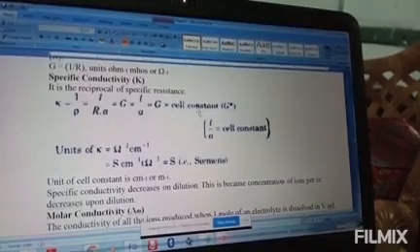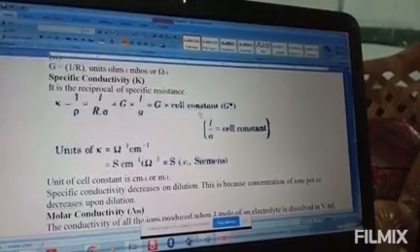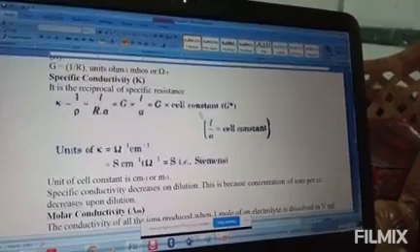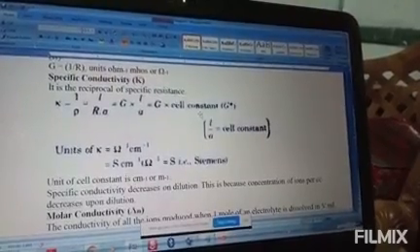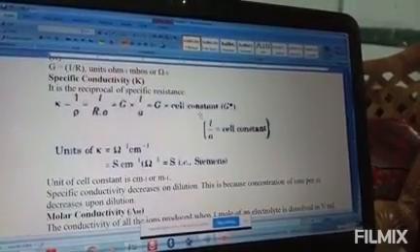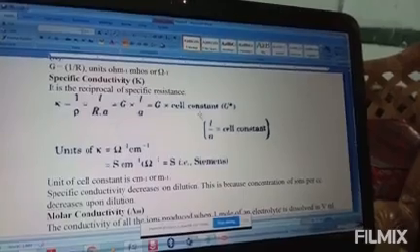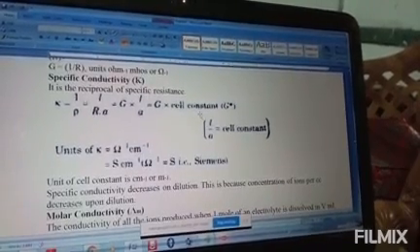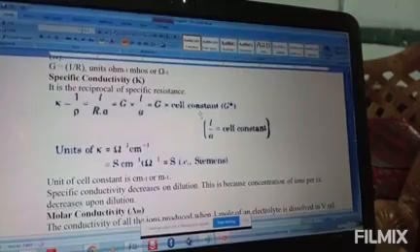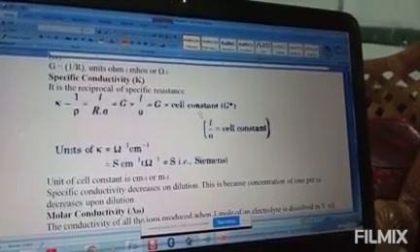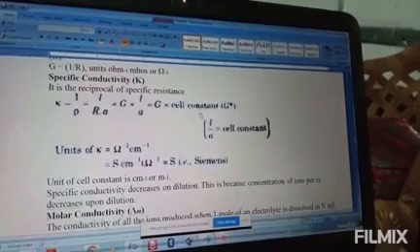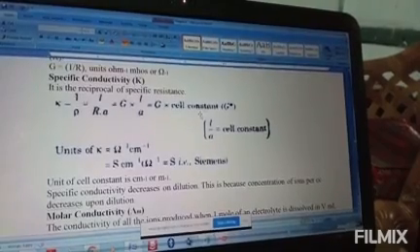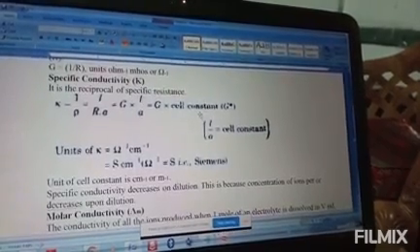Only metals and their alloys at a very low temperature, that is up to 0 to 15 Kelvin, show superconductivity.